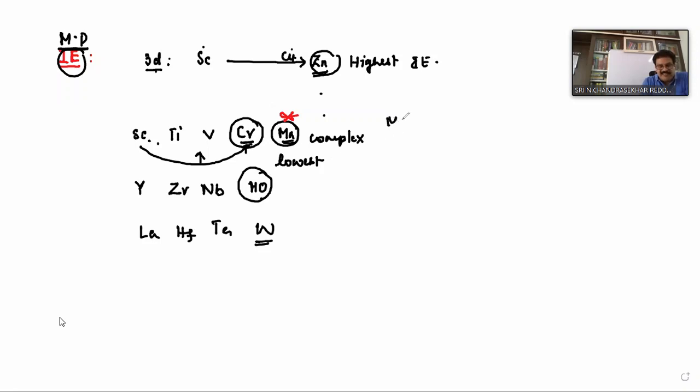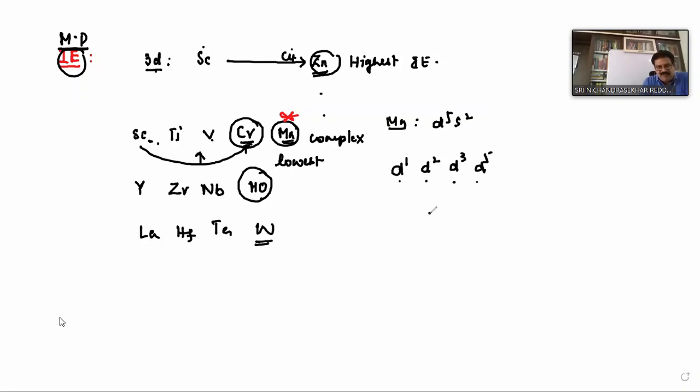In manganese, the configuration is D5 S2. When you go from scandium to titanium, titanium to vanadium, vanadium to chromium, why are the melting points increasing? The configuration is D1, D2, D3, D5: scandium, titanium, vanadium, chromium.